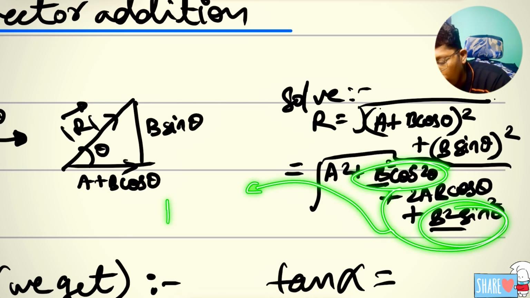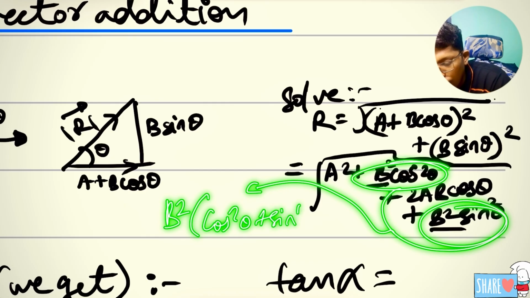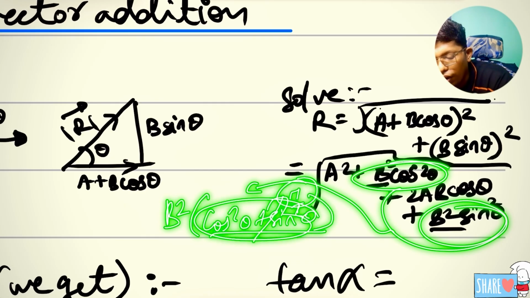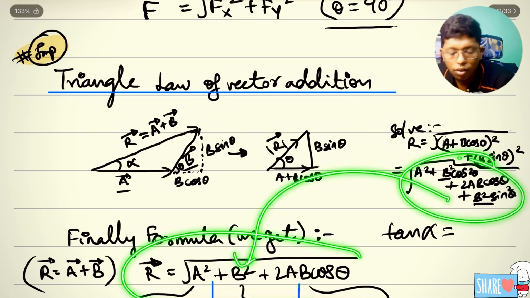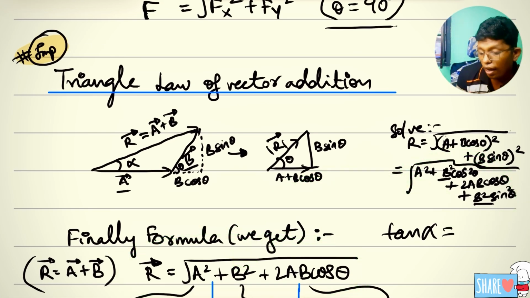You take B square as common, so it is cos square theta plus sin square theta. Whenever you take sin square theta plus cos square theta, it will be equal to 1, right? So you will get this formula as the answer. Simple thing. This is the actual meaning of it.